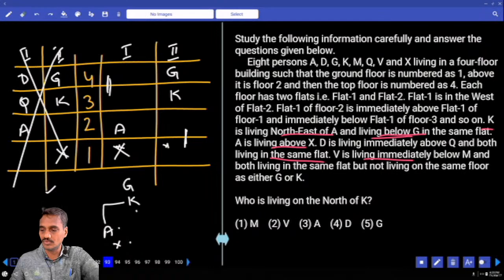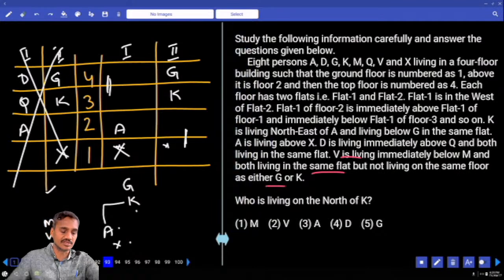Then next one, both are living in the same flat, but not living in the same floor as G or K. V is living immediately below M, and both are living in the same flat, but not living in the same floor as G or K. That means this V is not in the same floor as G or K. Now V and M, these 2 persons are not living in the same floor as G and K.